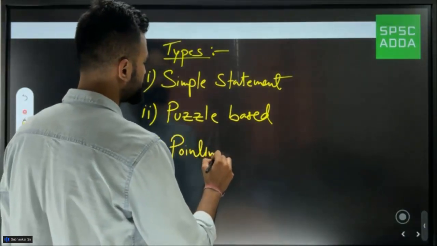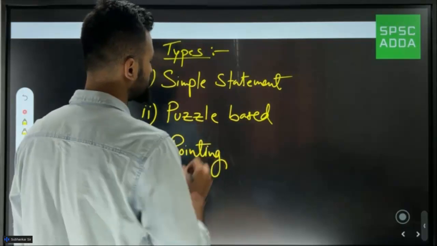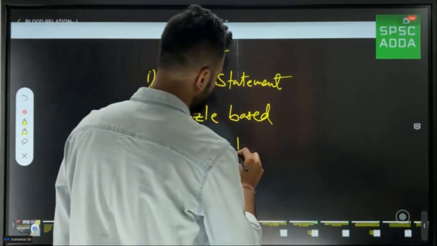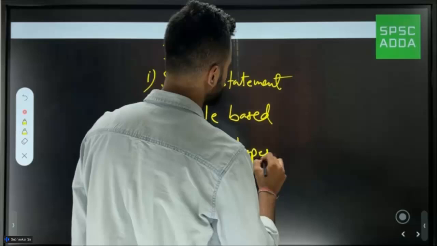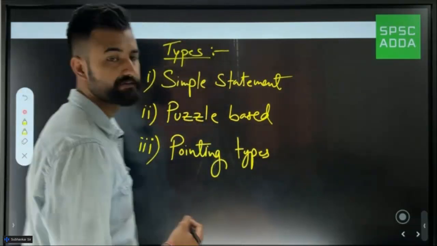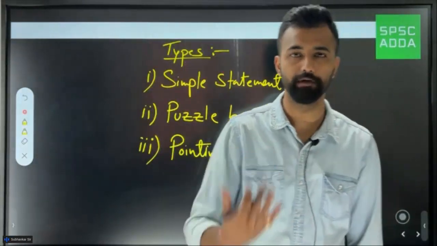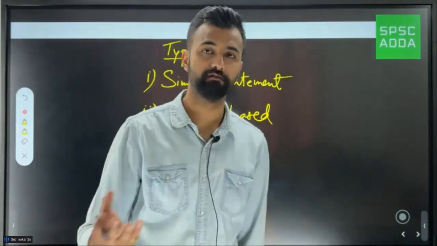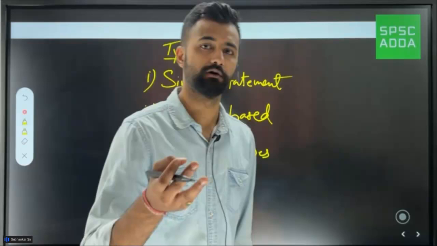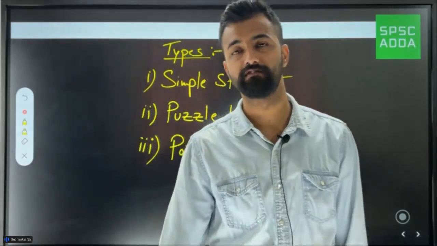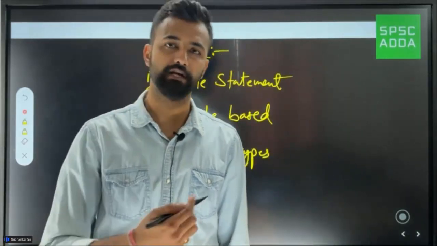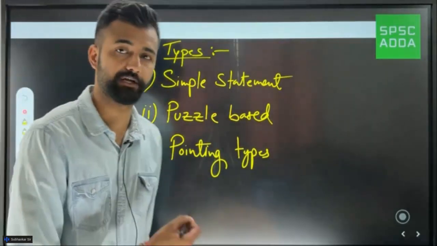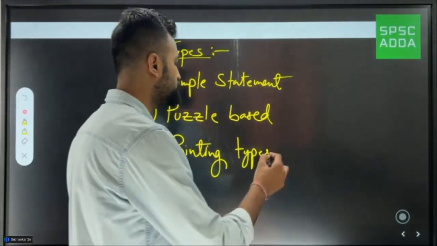This pointing type blood relation question is very much trending nowadays in any exam. You'll see that it keeps repeating again and again in each and every exam, whether SSC, banking, railways, or the CSAT portion of UPSC. So that's why this is somewhat crucial for us.